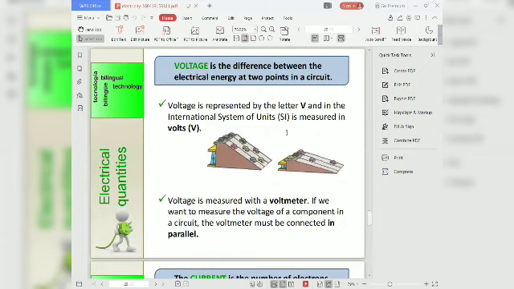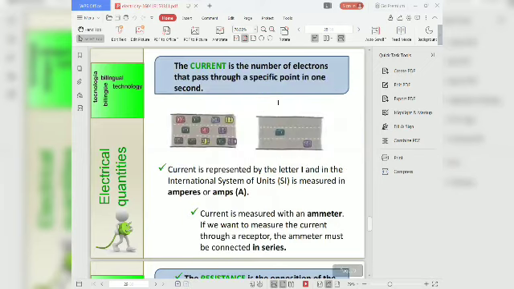Voltage is the difference between the electric energy at 2 points in a circuit. The unit of voltage is the volt and it is represented by the letter V. Voltage is measured with a voltmeter. If we want to measure the voltage of a component in a circuit, the voltmeter must be connected in parallel.